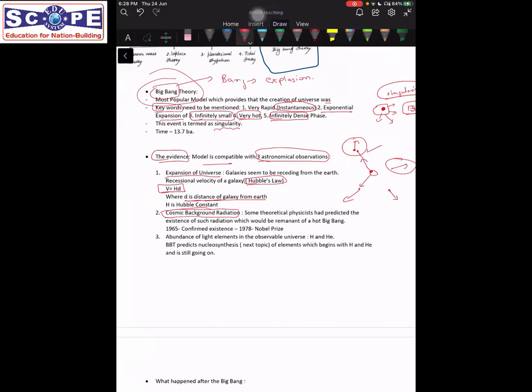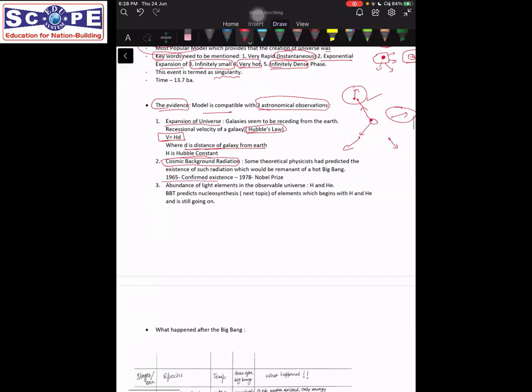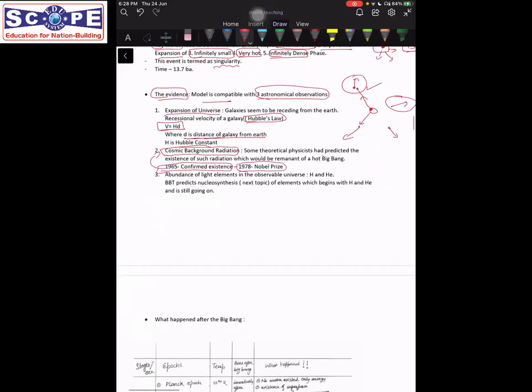So that was first initially hypothesized, that there must be some radiation. We need to find it out. Until we find it out, we cannot just say that Big Bang happened. But then in 1965, the existence of this cosmic background radiation was confirmed. And for this particular confirmation, in 1978, a Nobel Prize was also awarded. So the predictions of some theoretical physicist were proven later by experimental physicists in the form of cosmic background radiation. Okay, so this radiation was found out to actually exist, and this was one of the proofs that Big Bang happened.